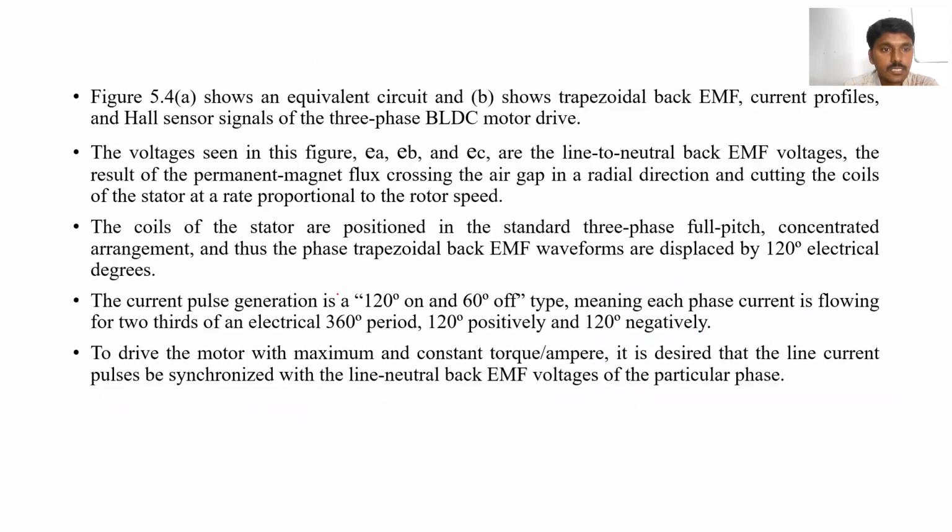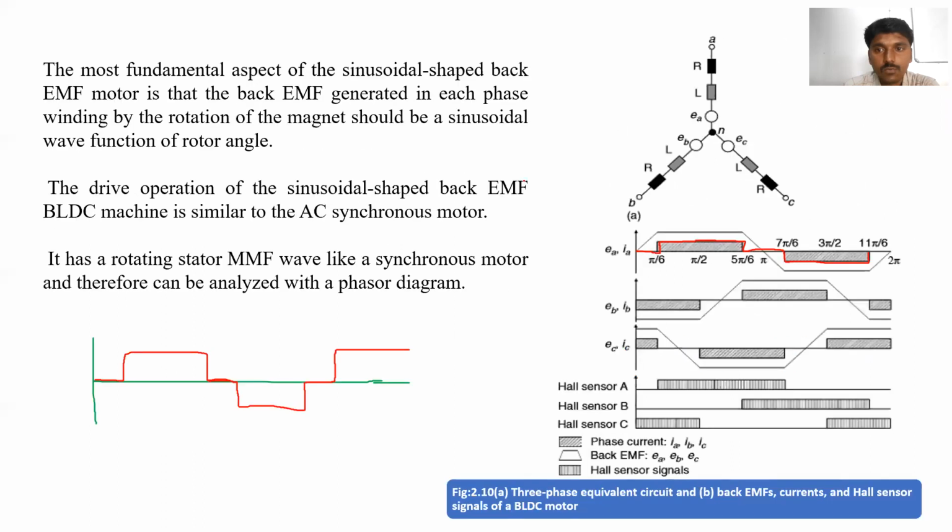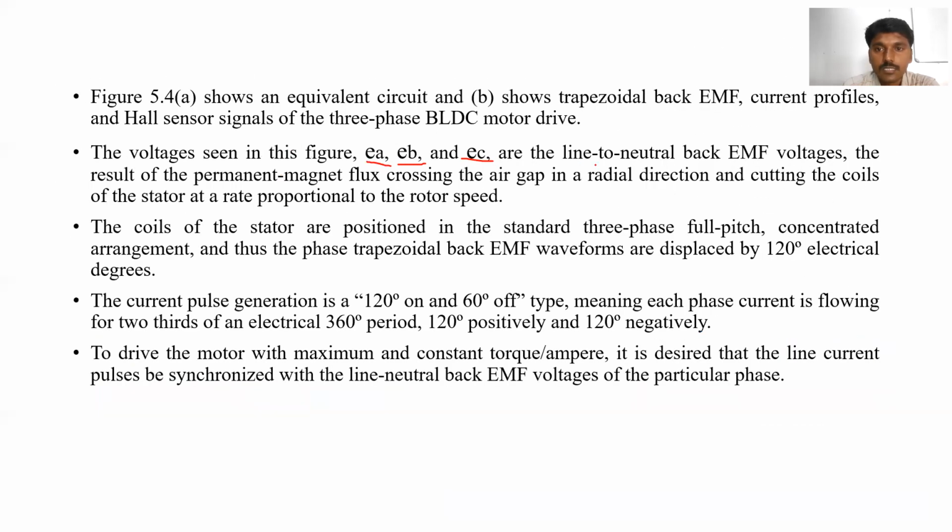So we can say the voltages seen in this figure, EA, EB, EC, this is the EA, this is the EB, and this is the EC, are the line to neutral back EMFs. Line to neutral means phase voltages. They are the result of the permanent magnet flux crossing the air gap in the radial direction and cutting the coils of the stator at a rate proportional to the rotor speed.